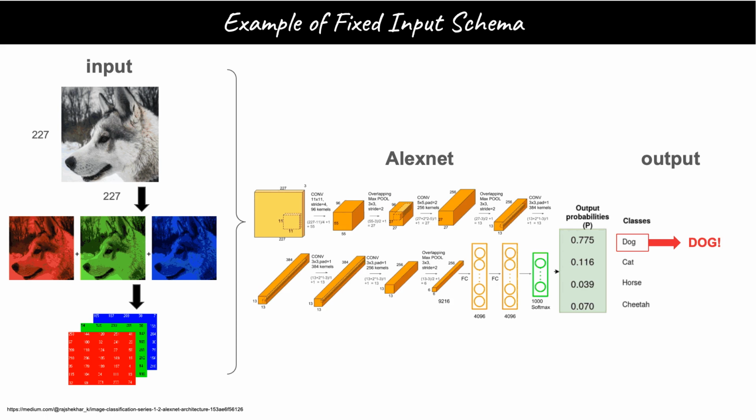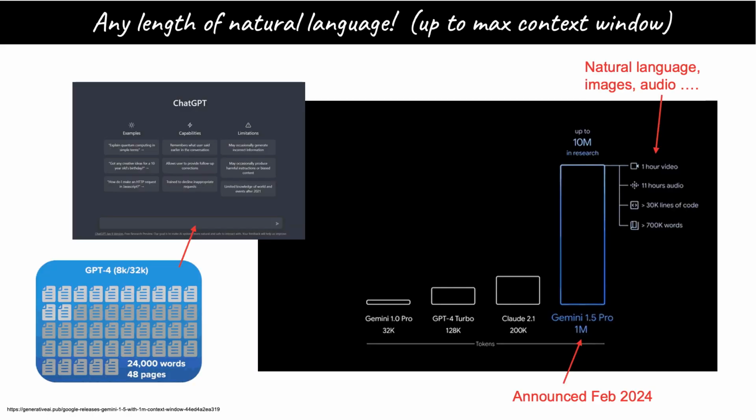If your image is not square, you must crop it until it is exactly the input format that the AI requires. If you look at OpenAI's ChatGPT now, the input can be anything from a single sentence to 48 pages of text, 32,000 tokens. On the right side, you can see that Google's Gemini model was announced to have a context window of 1 million tokens, and it can take text, images, audio, all interleaved. This makes it much easier to use than the AI of 10 years ago.